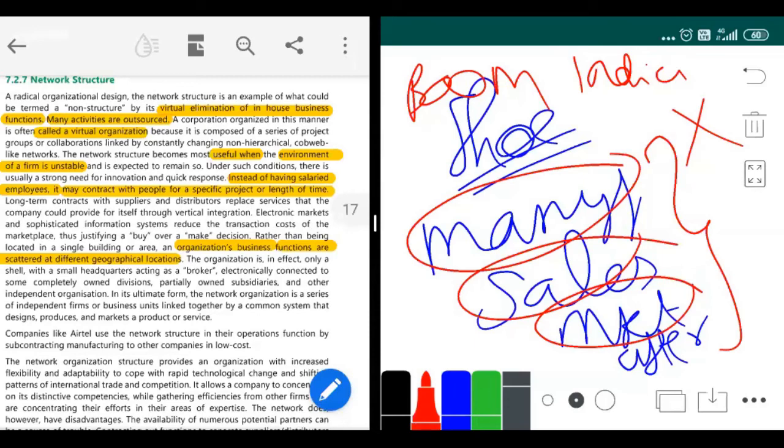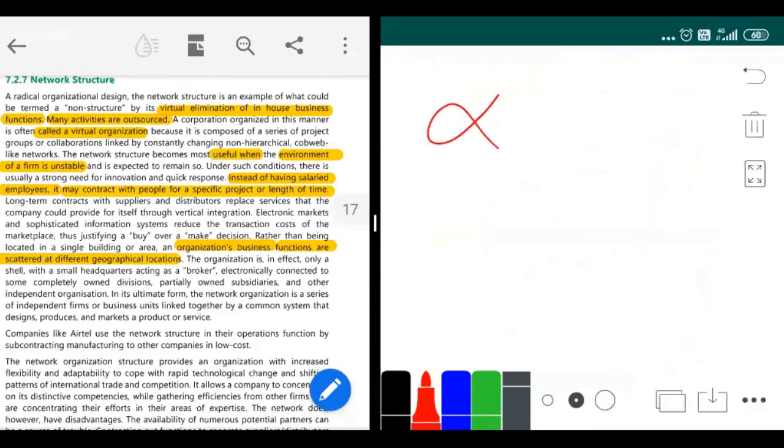Same like that, my manufacturing also I'll be outsourcing to someone else. My sales also I'll be outsourcing to some other company. My marketing also I'll be outsourcing to some other company. I'll not do any functions in my business, not under me. This Nike brand does it like that only.